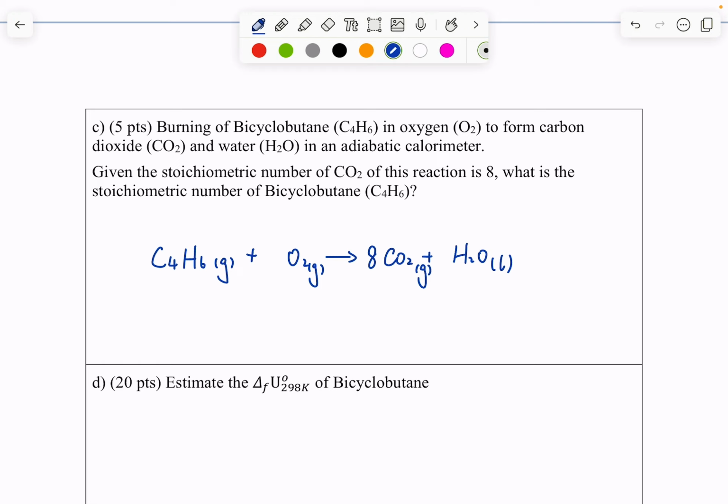Now we have 8 in front of CO2, so we must have 2 in front of our bicyclobutane. And that means we must have 6 in front of my H2O, which is 12 divided by 2. And then on the right, we have 6 oxygen plus 16 oxygen, and then over on the left we must have 11 in front of O2. So the stoichiometric number of bicyclobutane must be a negative number, negative for reactant, so that's -2.